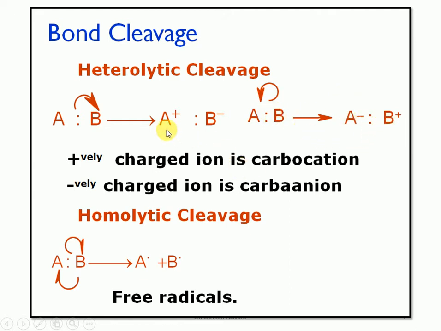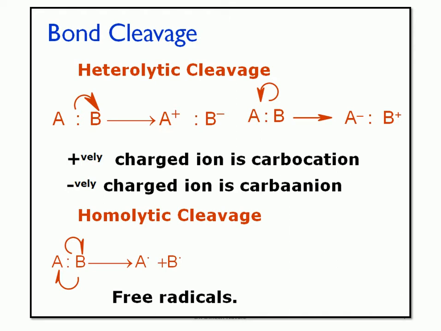And that positively charged and negatively charged species are termed as the carbocations and the carbanions respectively. That means positively charged ion is called as the carbocation and negatively charged ion is called as the carbanion. So that means heterolytic cleavage is responsible for the generation of carbocation as well as the carbanions.